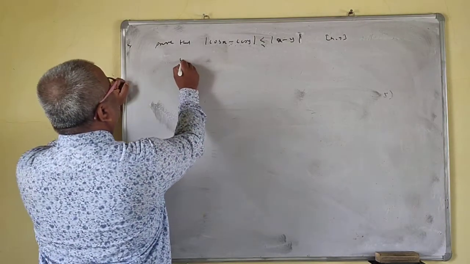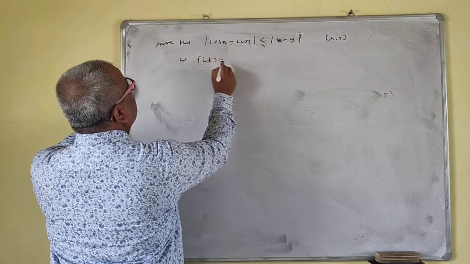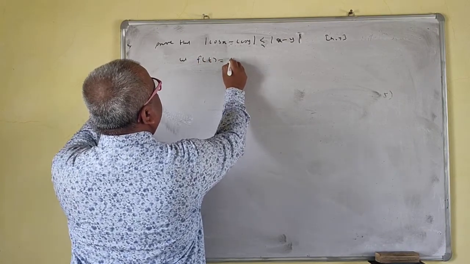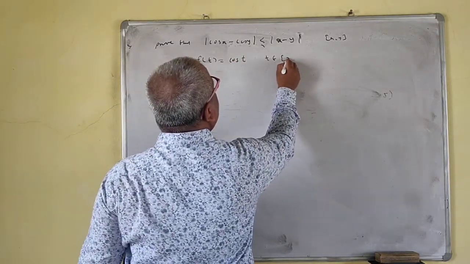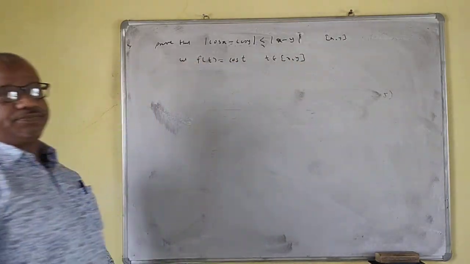Okay, let f of t is equal to cos t, t belongs to closed interval xy.